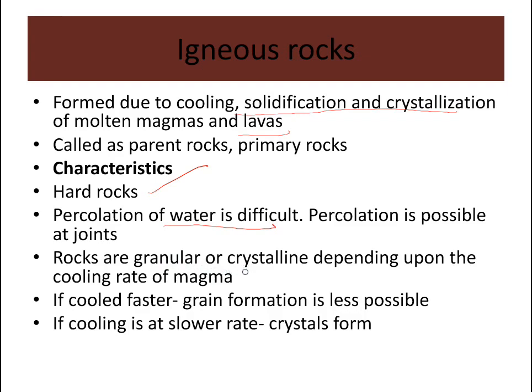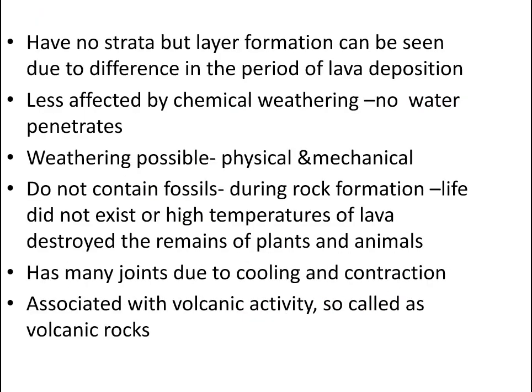Rocks are granular or crystalline in nature depending upon the cooling rate of magma. Sometimes these rocks are not granular also; crystals won't be there. If it is cooled faster, grain formation is less possible, and if cooling is at a slower rate, crystals form. Slower cooling takes place within the earth. When the lava comes out of the earth, the cooling rate is much faster, so grain formation is less possible in those rocks.